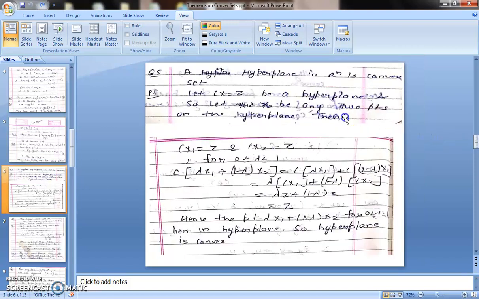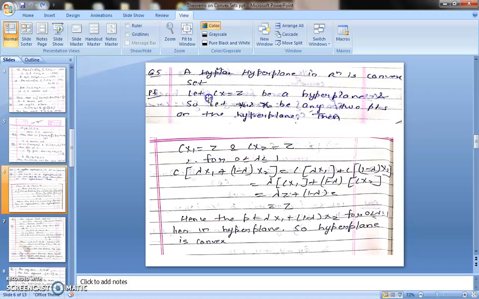Now come to the next question. A hyperplane in Rn is a convex set. We have to show the hyperplane in Rn is a convex set. As I have already told you in my live class, a hyperplane is a convex set. Here we have to prove it. It is very easy, because a hyperplane is what? Cx equals z. So let Cx equals z be a hyperplane.